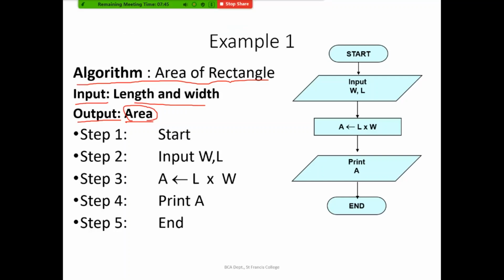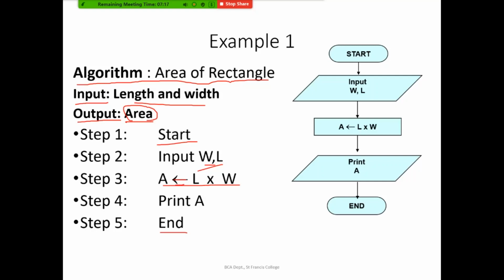So the steps should be clearly mentioned, and you can start with the first step as start and end the algorithm with the end. So step 1 start, step 2 will be input or accept, you can use input the width and length. Then in the third step, we will be doing the calculation, that is finding the area, calculating the area by multiplying the length into width. You can either use equal to also, no problem.